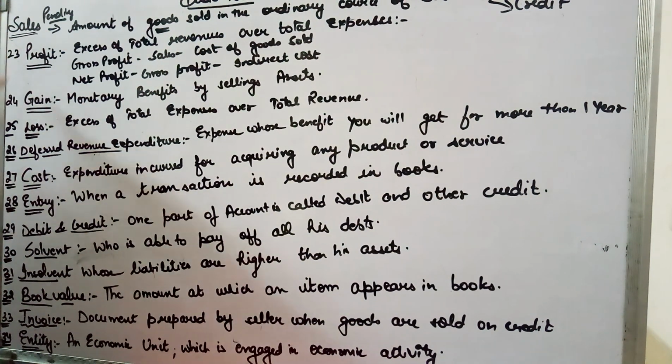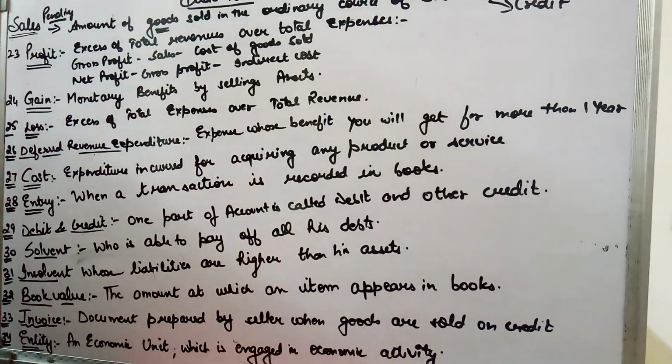The next term is profit. We have been talking about profit: the ultimate aim of every business is to earn profit. Now what exactly is profit? It is the revenue that you get after deducting all your expenses. For example, if I have sold goods for rupees 3 lakh, that is my sale. From 3 lakh I'll deduct all my direct and indirect costs to get my profit. If my cost is 2 lakh 70,000 and my revenue is 3 lakh, then I have earned a profit of 30,000. What remains with a businessman after making all the expenses from the sale is known as his profit.